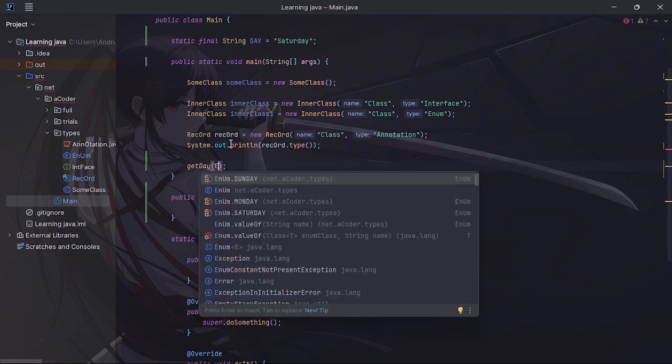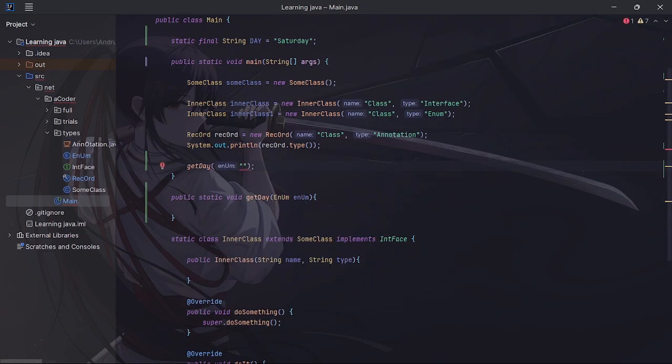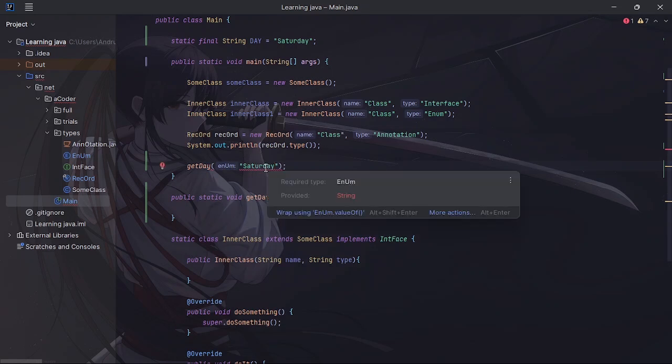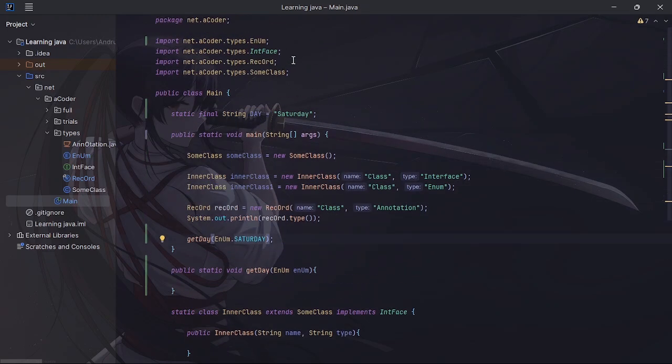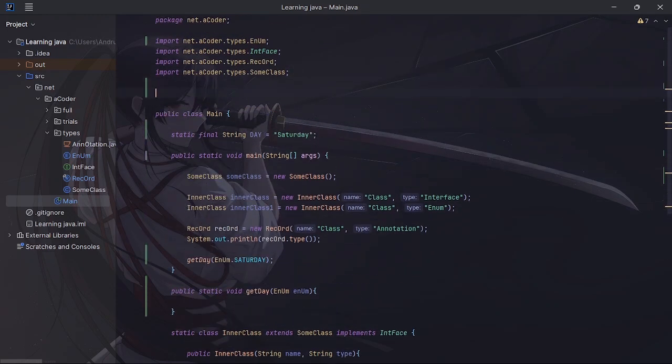This ensures that you cannot just put in any random string like Saturday. This won't work because it requires an enum, not a string. This ensures that they cannot just pass in whatever they want. They need to pass in a specified value. So instead of doing that, we just say Saturday. Now this enum.saturday really annoys me, so it probably annoys you as well.